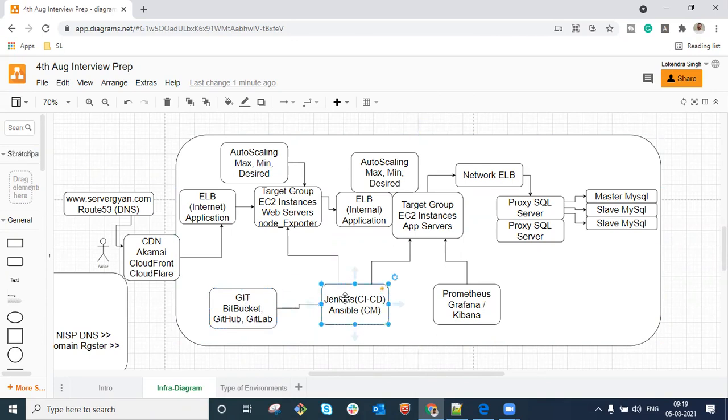Then we integrate Jenkins with Git in order to do build and deployment. At the time of building, whenever we build a job, the Jenkins server is authenticated by Git. We can configure this with the help of SSH or HTTP or HTTPS in order to pull the code from here to here. Once the code is downloaded, we will have multiple tools with Jenkins, maybe Ant, Maven, Gradle, or Node, Go, React, whatever programming language we are going to use. We will have all that software available on the Jenkins server as well.